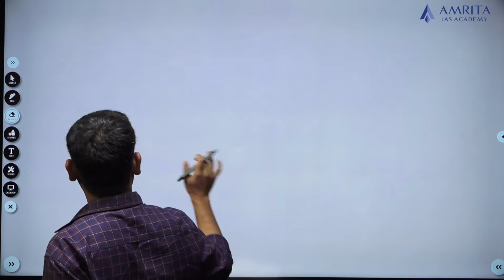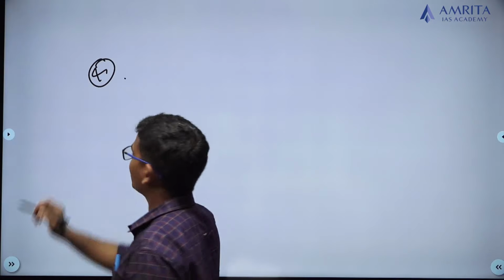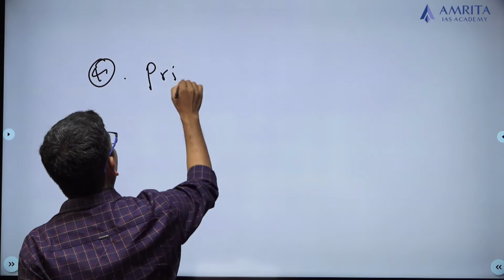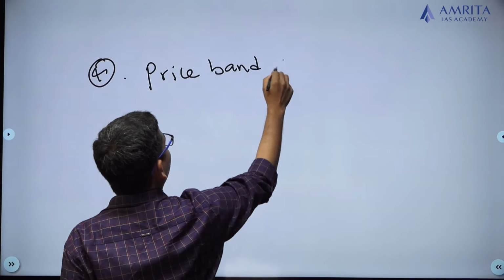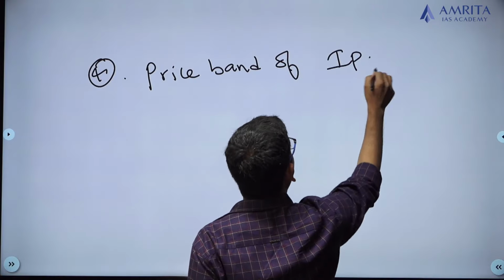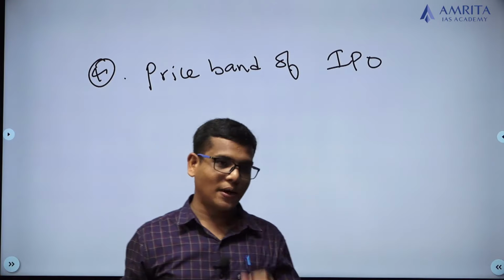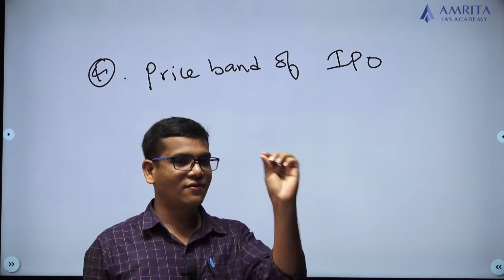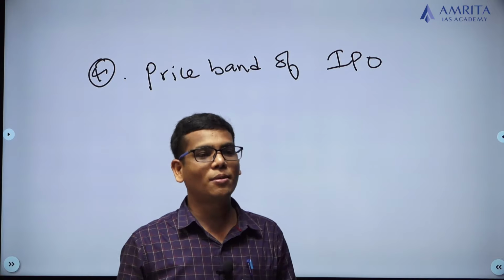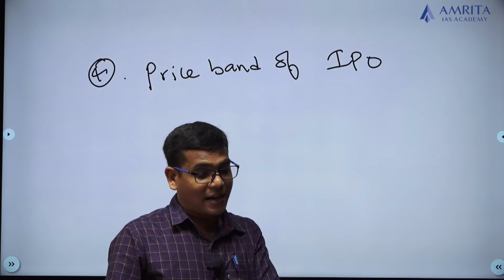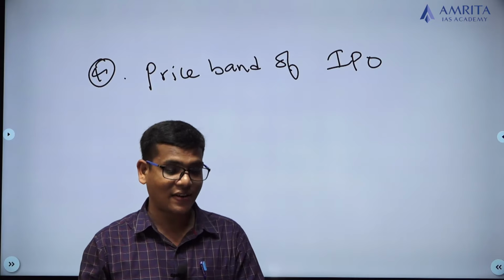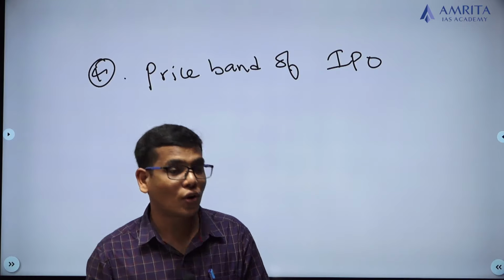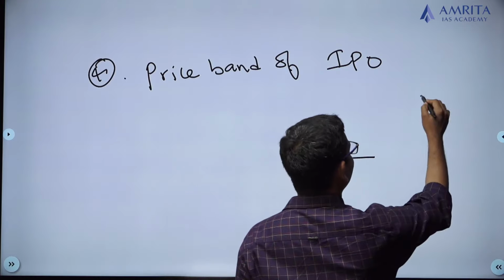Next, one more regulation they have made is on the price band of an IPO. That means whenever you are issuing an IPO, there is a band of price: what is the minimum price and what is the maximum price. The price band of an IPO should be set in such a way that the ceiling price is at least 105% of the floor price. Floor means the minimum price, and this is the maximum price.